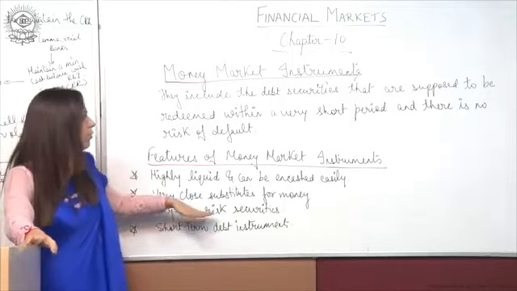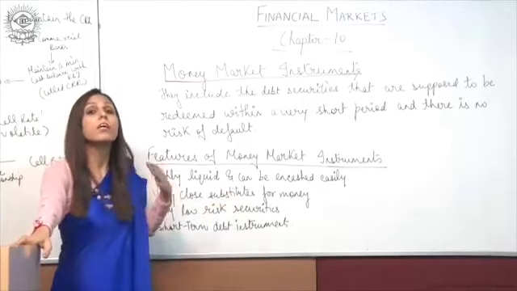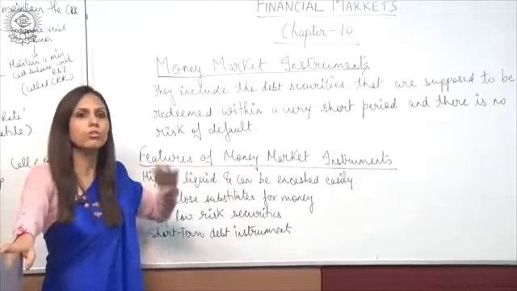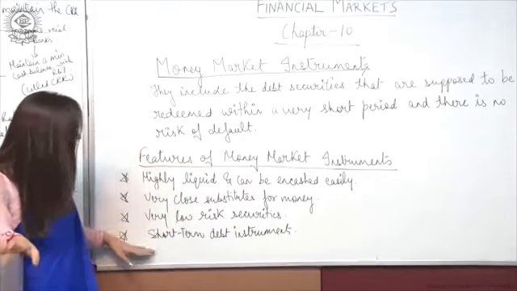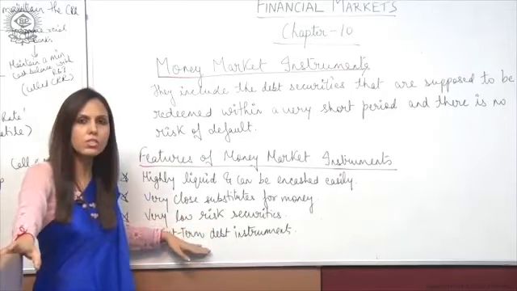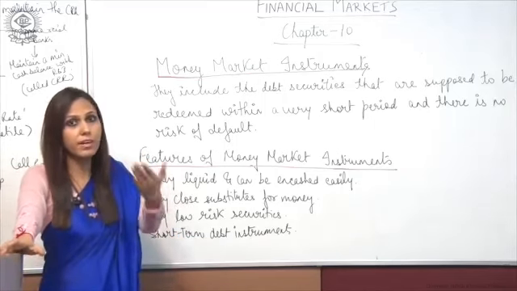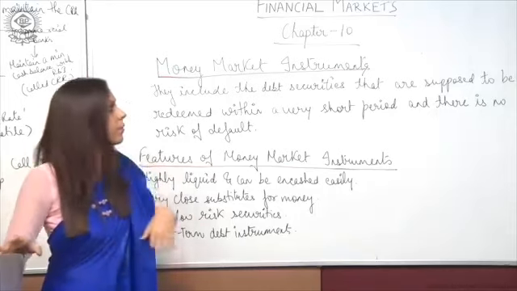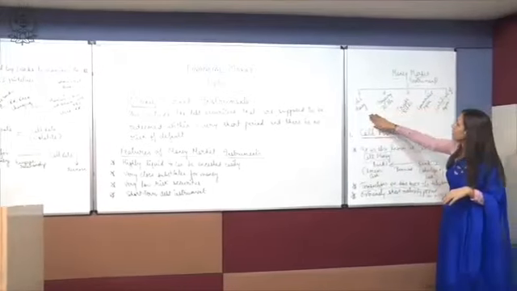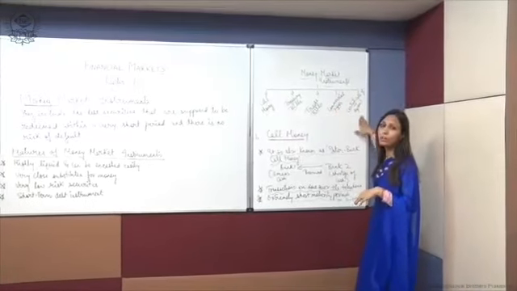Third one is very low risk securities. They are very less risky, or you can say that they have a very low risk of default, fine, because they are not meant to be kept for a longer period of time. Fourth one is short term debt instruments. I told you that such instruments are meant for a very short period of time, for 365 days or up to 1 year, right? Now there are 5 main money market instruments: call money, treasury bills, trade bills, commercial paper, and certificate of deposit.